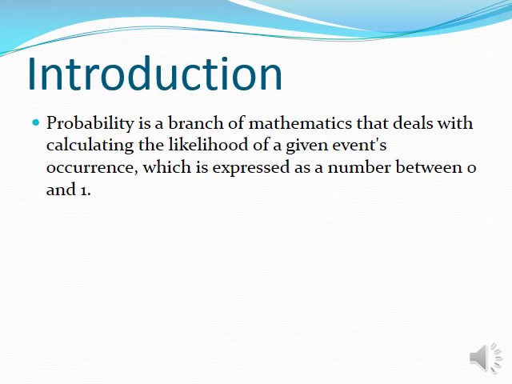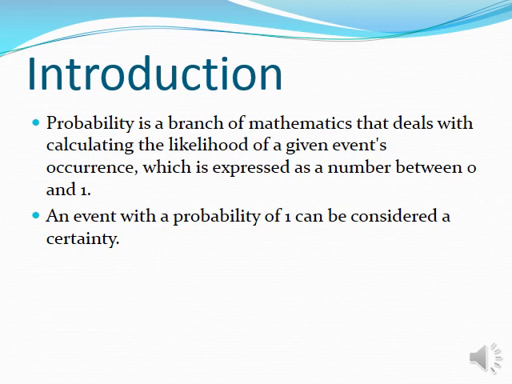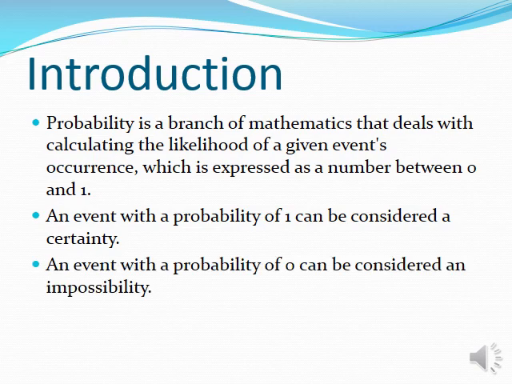Probability is a branch of mathematics that deals with calculating the likelihood of a given event's occurrence, which is expressed as a number between 0 and 1. An event with a probability of 1 can be considered as a certainty, and an event with probability of 0 can be considered as an impossibility.